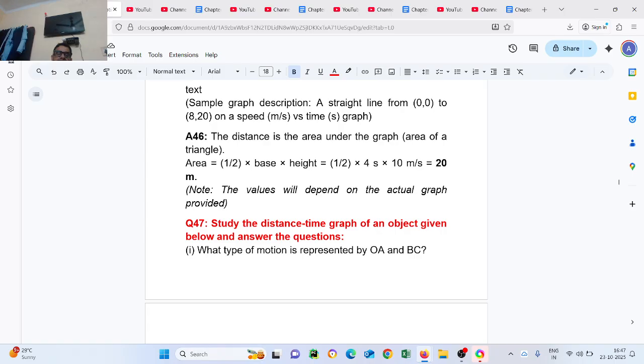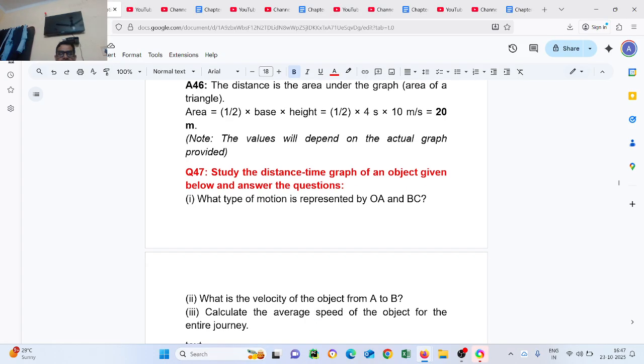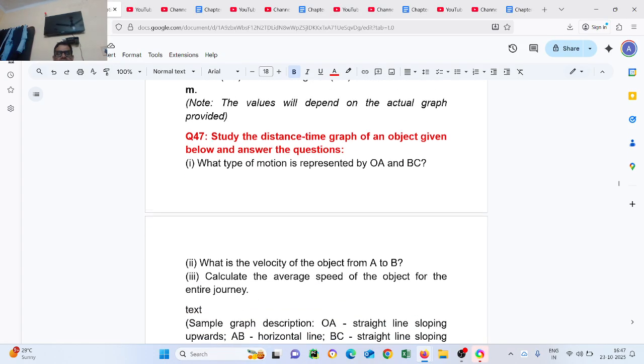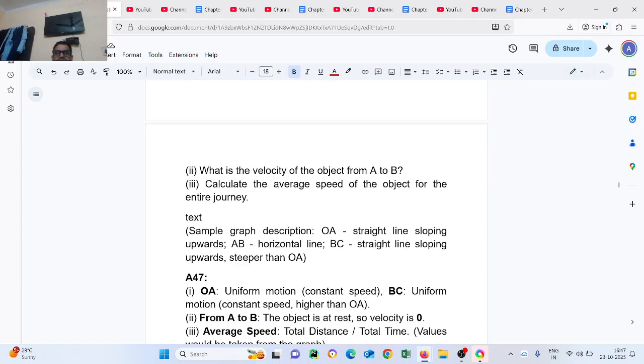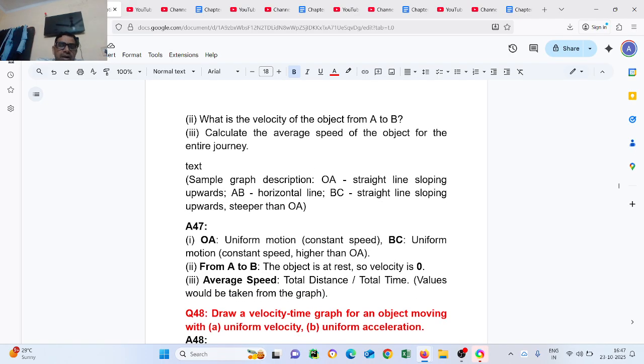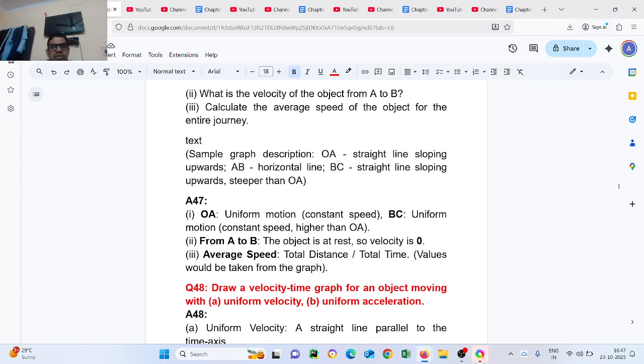Question number 48. Study the distance time graph of an object given. What type of motion is represented by OA and BC? What is the velocity of the object from A to B? Calculate the average speed of the object for the entire journey. Sample graph description: OA straight line sloping upward, AB horizontal line, BC straight line sloping upward. Answer: OA uniform motion, constant speed. BC uniform motion, constant speed higher than OA. From A to B the object is at rest, so velocity is 0. Average speed is total distance over total time, values would be taken from the graph.